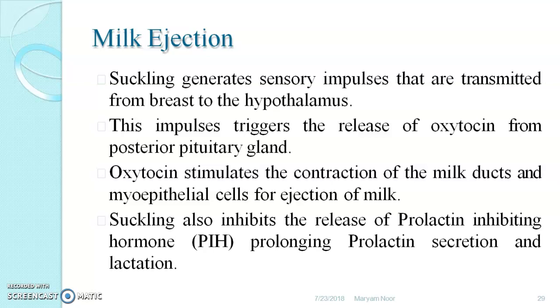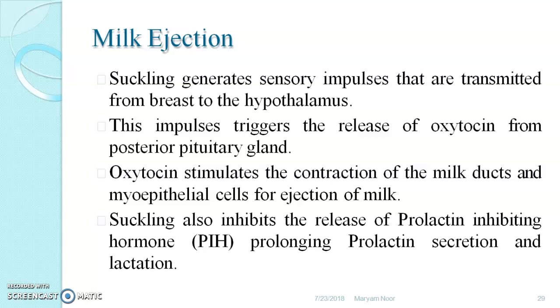Milk ejection: suckling by a child generates sensory impulses that are transmitted from the breast to the hypothalamus. The suckling phenomenon gives a signal to the hypothalamus. These impulses trigger release of oxytocin from the posterior pituitary gland.